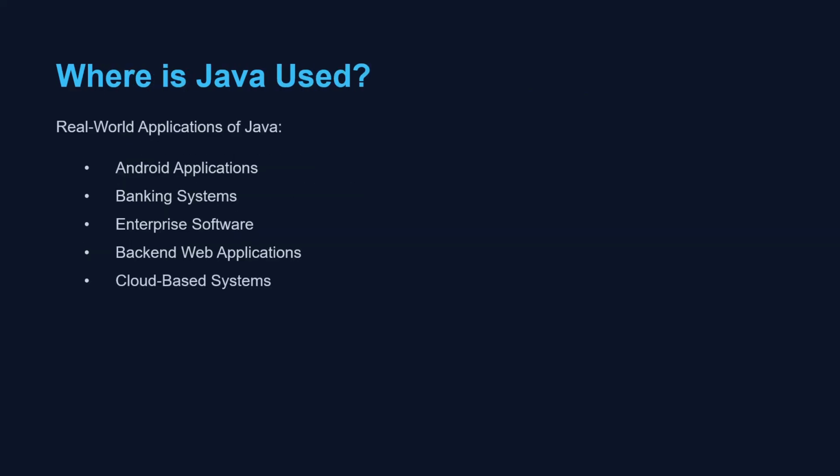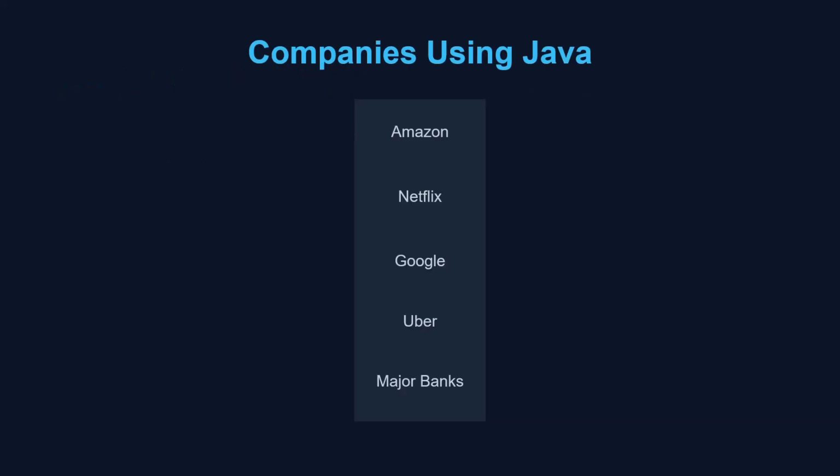Java is used almost everywhere. It's used in Android apps, banking systems, enterprise software, backend web applications, and even cloud systems. Many big companies like Amazon, Netflix, and Uber use Java heavily.